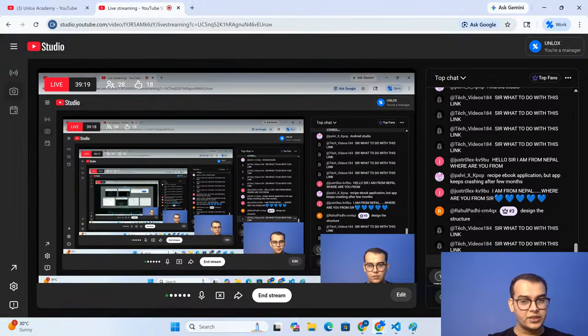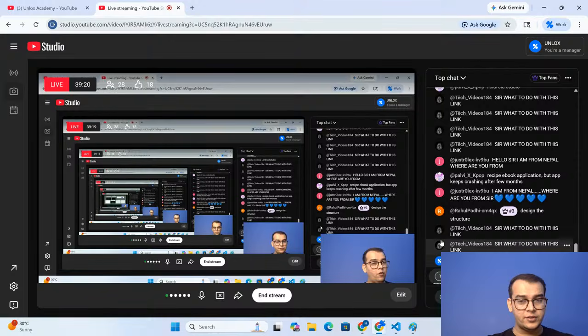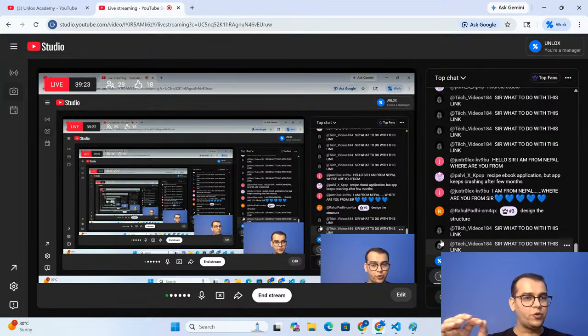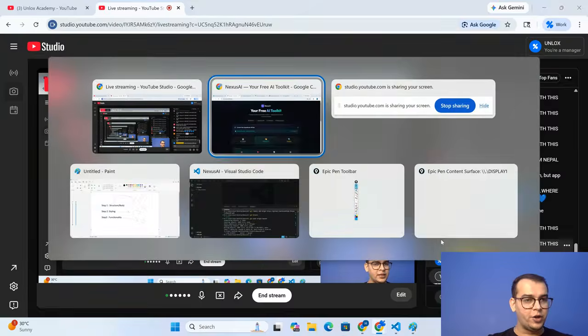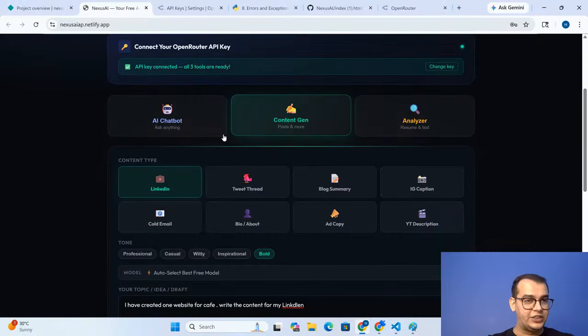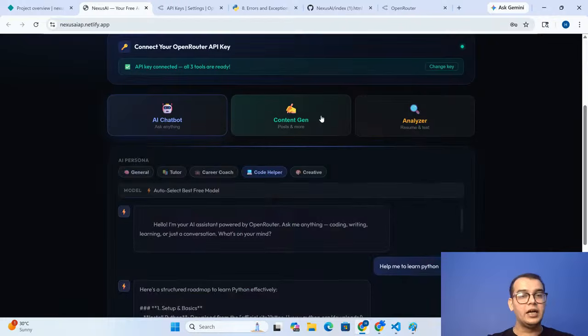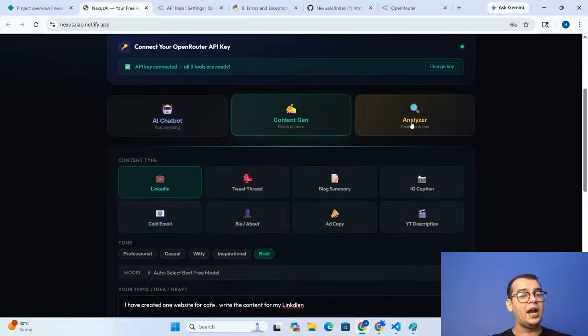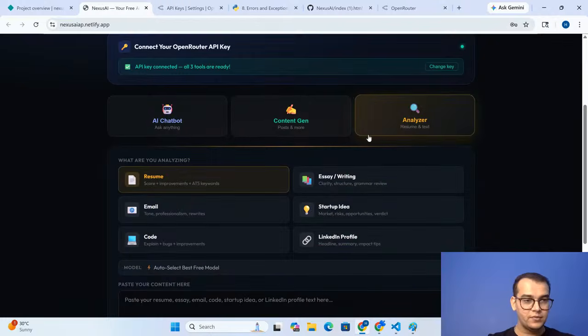Now I have shared you this link. What you need to do is open this and put your particular Open Router API key inside this box, which says please place your Open Router key, and click on Connect. And now you just have to check all the features of the AI chatbot, content generation, and analyzer as well.